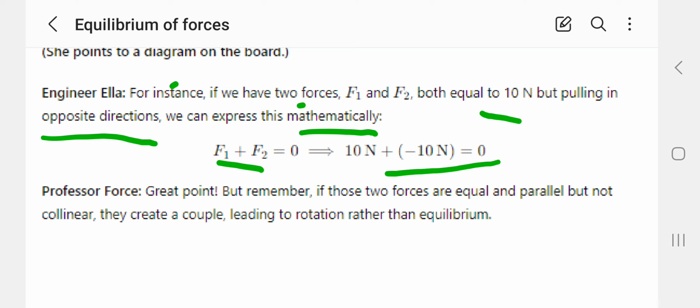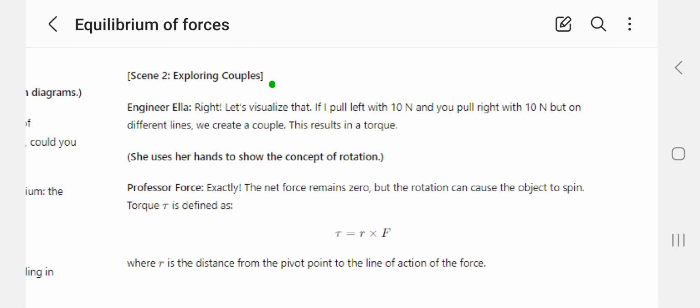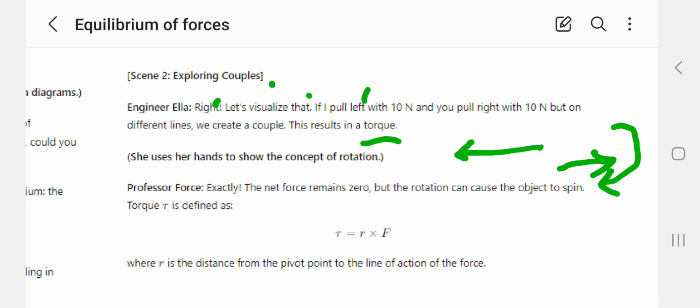But remember, if these two forces are equal and parallel but not collinear, they create a couple leading to rotation rather than equilibrium. Exploring the couple, you are right. Let's visualize that. If I pull left with 100 kN and pull right with 100 kN, but on different lines, this will create a couple. This results in a torque.